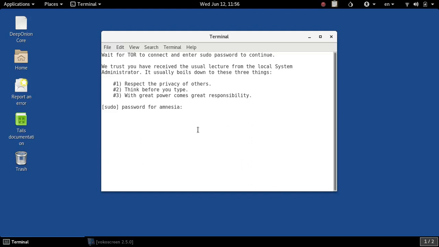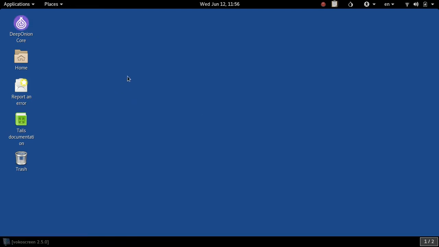Okay, after the reboot, we wait for our additional software to install and Tor to connect and have a connection. And we get greeted with most of a desktop launcher. That'll change in a minute. And a terminal where all we need to do is type in our administrator password once and we're ready to go.